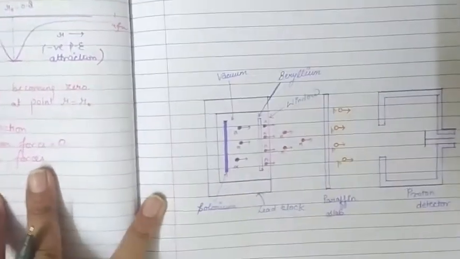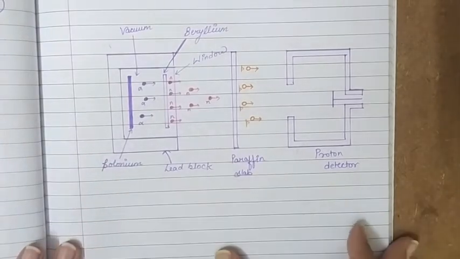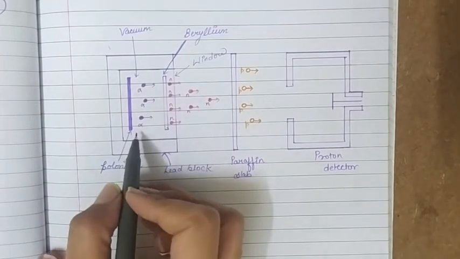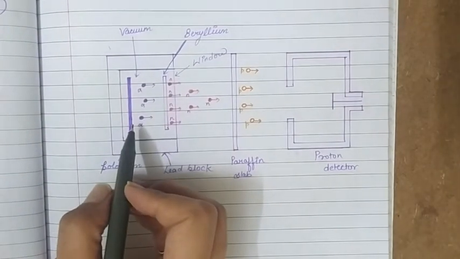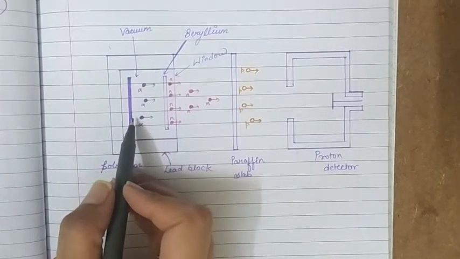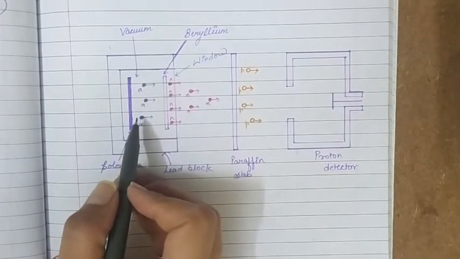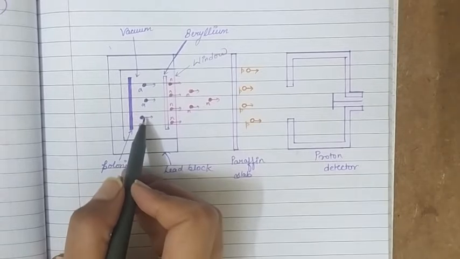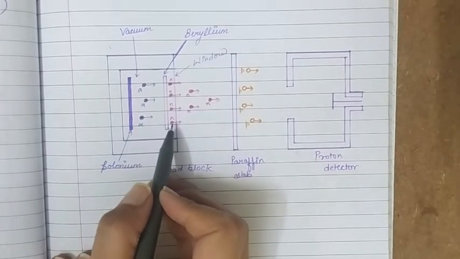Here is the diagram of the setup for the experiment, in which Chadwick used a polonium source to get alpha particles. The alpha particles emitted from the radioactive polonium source were bombarded on beryllium nuclei.